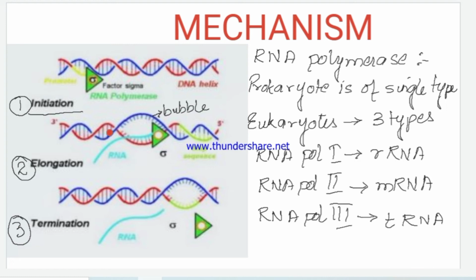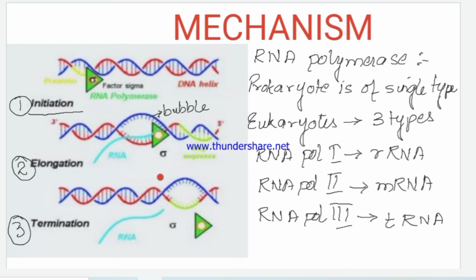Now, they also get linked by phosphodiester bonds, as we have seen in the case of DNA, to form a small RNA chain. The sigma factor then separates in the prokaryotes and the core enzyme moves over the DNA template to form the transcription